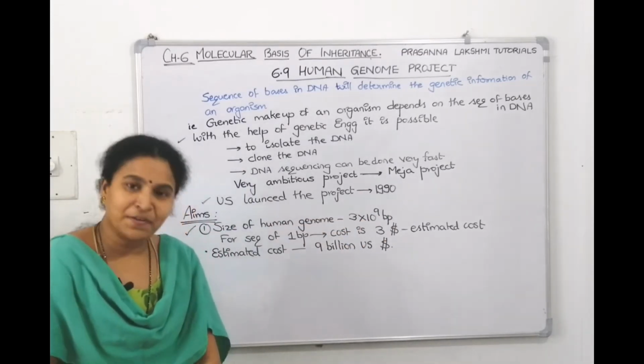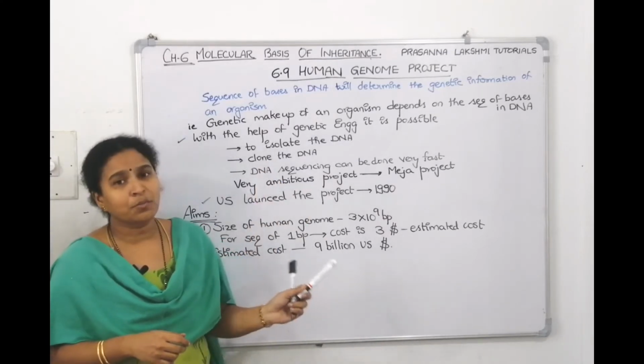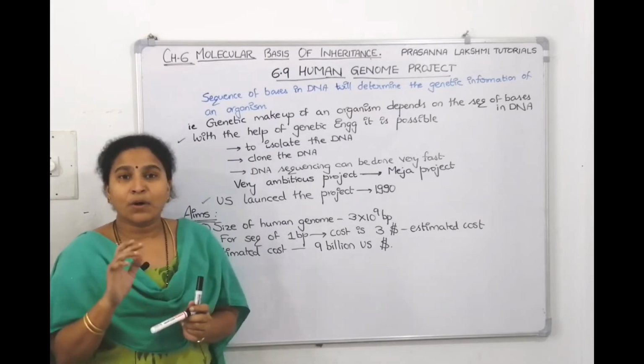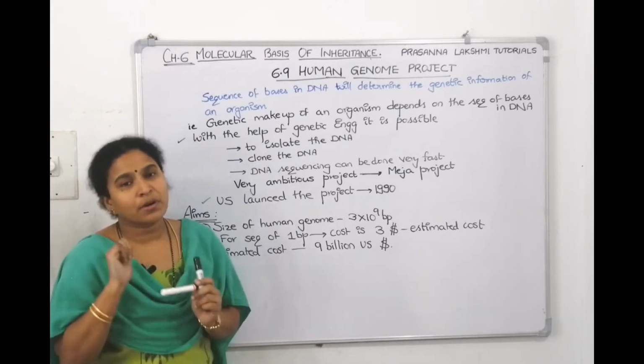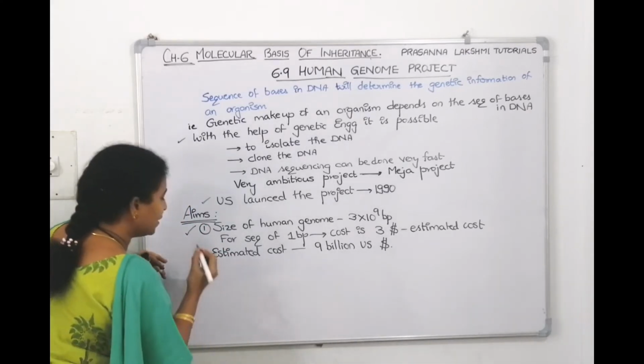In another way also we will think. Now, whatever sequencing we do, we have to store it in books, in the same manner as you write in your notes whatever I write on the board and you understand.